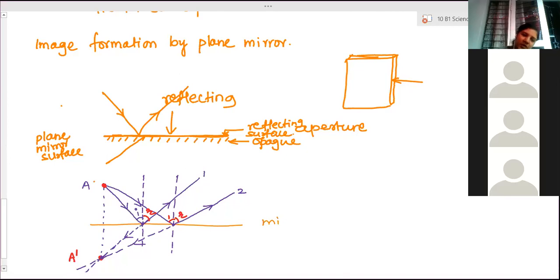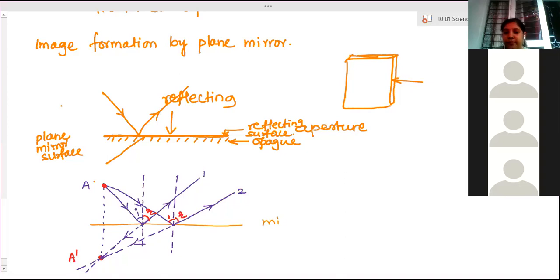So the characteristics of the images we will see next class. For that we need to know many definitions: virtual, real, erect, diminished, inverted, magnified images, lateral inversion. All those we have to learn. First the definitions, before starting.